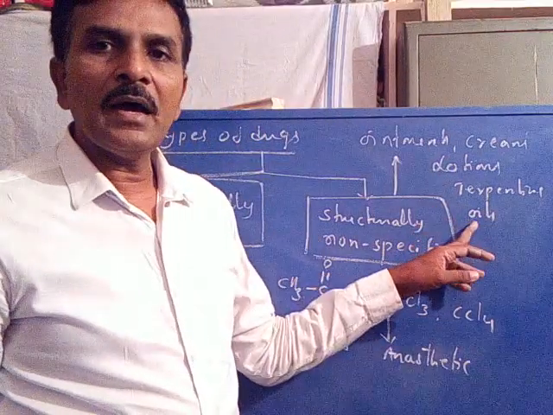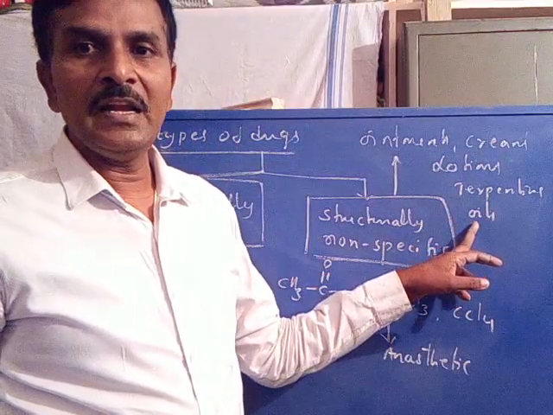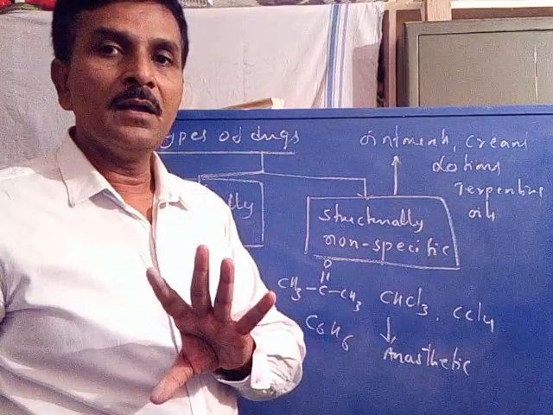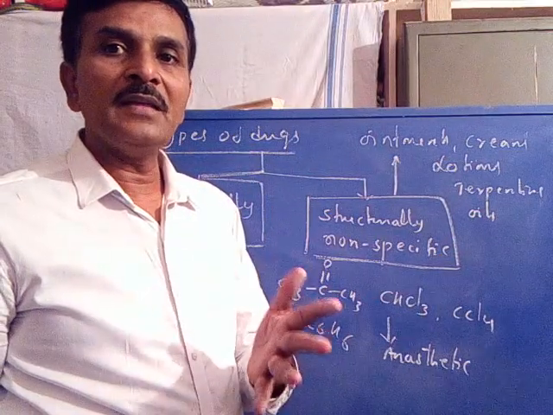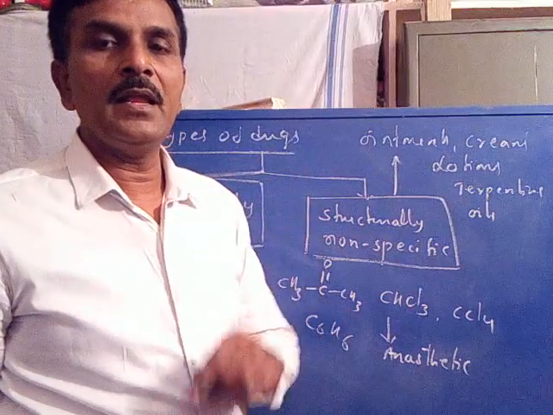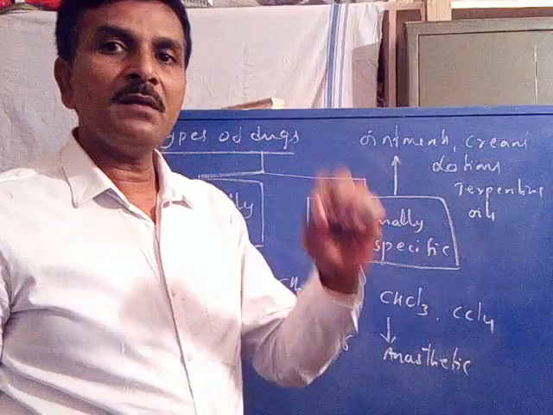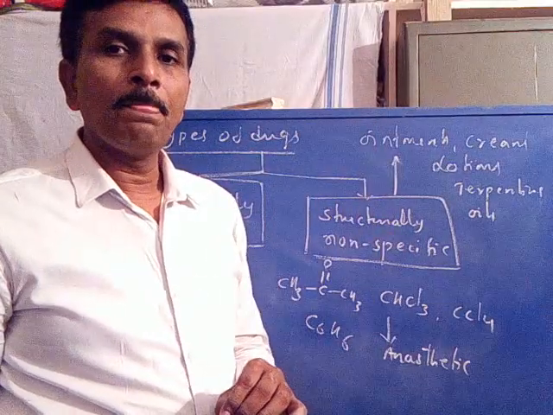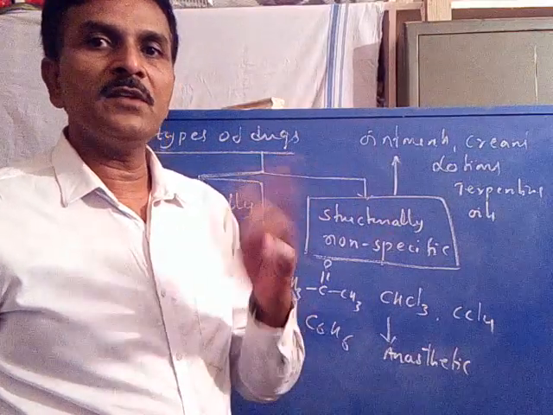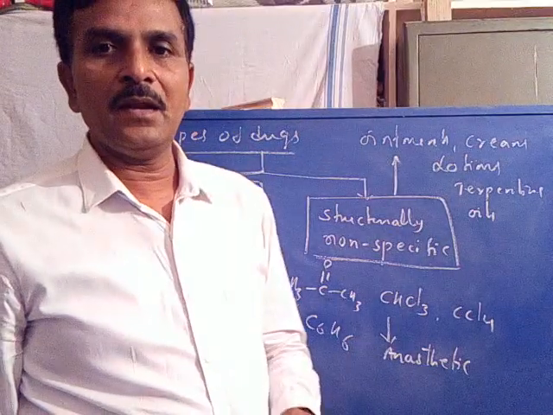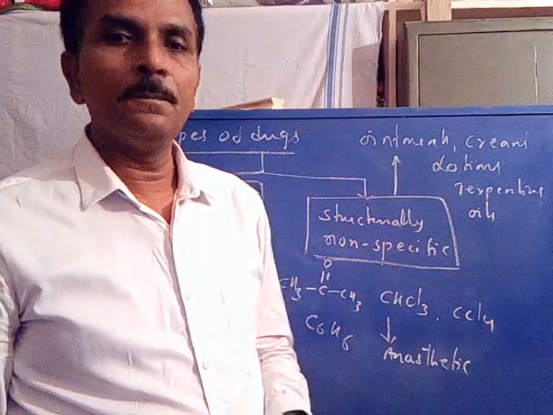The turpentine oil is a good pain reliever, but it is never internally applied. It is applied only at the site of pain externally. However, it is a good pain reliever, but because of its corrosive nature it is not used internally, because it is a structurally non-specific drug.